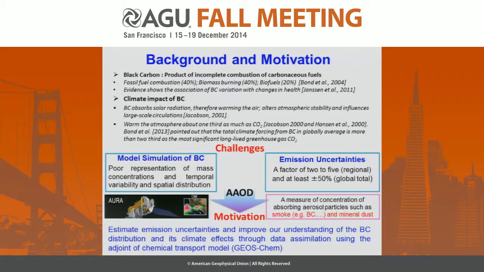And recently, a paper published by Tammy Brown showed that the black carbon warming effect is about 2/3 of CO2. But we are still facing some challenges in both the black carbon simulation and the uncertainty of black carbon anthropogenic emissions. And in our study, we would like to try to use the satellite measurement OMI AAOD to constrain the black carbon emission and to improve our understanding of the black carbon distribution and its climate effect.